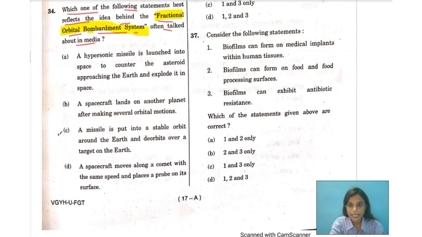So with this explanation, I would like to go with option C as the correct option. That is, a missile is put into a stable orbit around the Earth and deorbits over a target on the Earth. Alright, this is the correct option.